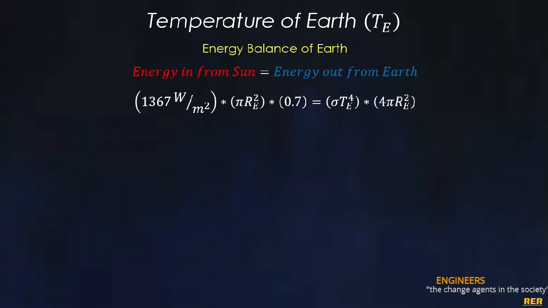After rearranging the expression for the value of the temperature of the Earth, Te raised to power 4 is equal to 1367, that is the solar incident energy, times the fraction of absorbed energy by various surfaces of the Earth, that is 0.7, divided by the value of the Stefan-Boltzmann constant, that is 5.67 into 10 raised to power minus 8 watt per meter square Kelvin 4, multiplied with 4.